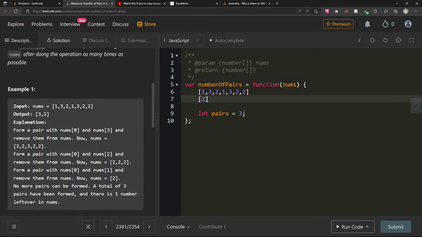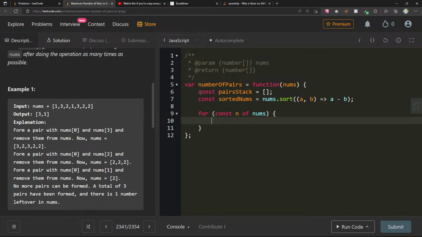So this is a classic example for a stack. So what we can do here is we can say const pairStack is equal to this empty array. I'm also going to sort these numbers so it's easier to operate on. nums.sort, a, b, this is a minus b, and perhaps there's a way to do it without sorting, and maybe that's the trick, but I'm happy with doing it this way. Let's do for const n of nums.